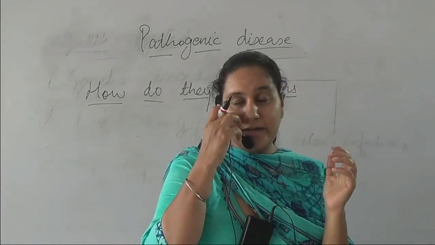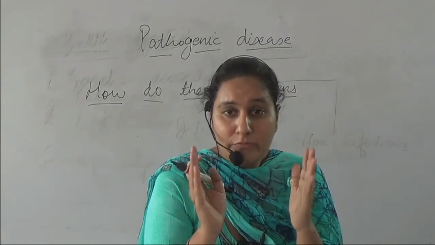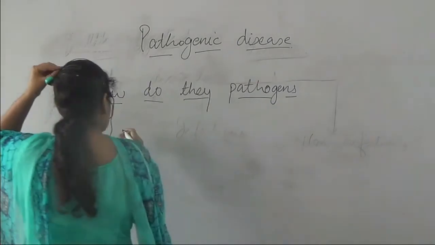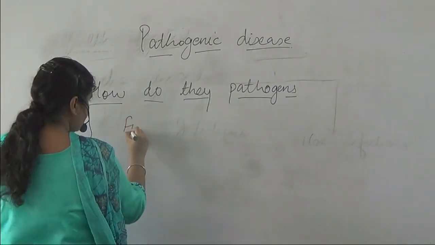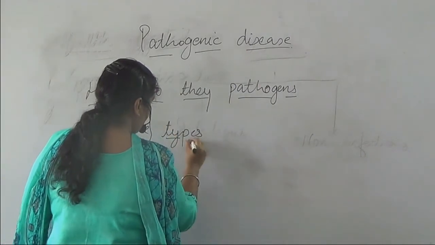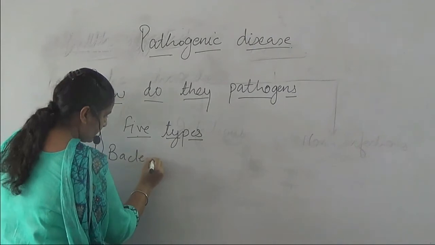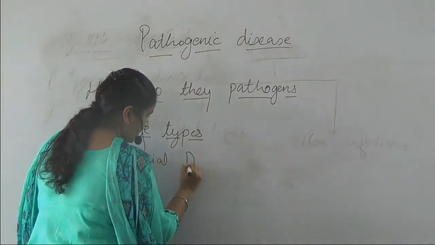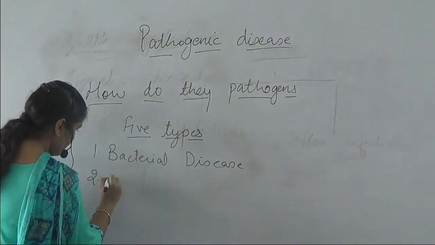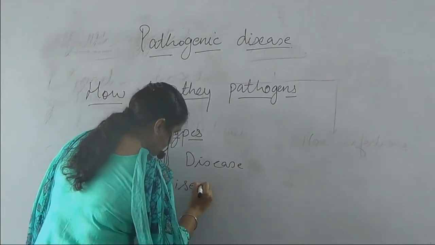We divide infections into various categories based on the type of pathogens which cause them. So pathogenic diseases are of five types. First one is bacterial disease; as is clear from the name, they are caused by bacteria. Then viral, caused by viruses.